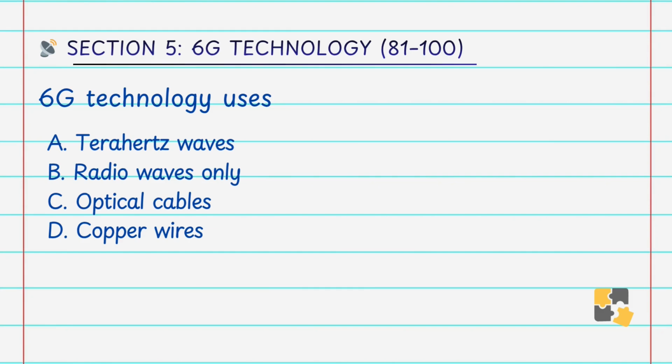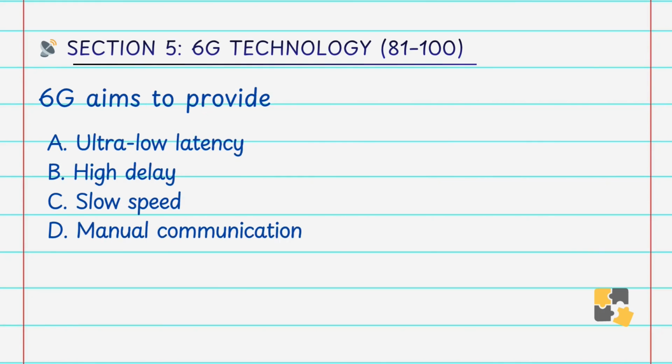6G technology uses A. terahertz waves, B. radio waves only, C. optical cables, D. copper wire. Answer is A. terahertz waves. 6G is expected to use the terahertz frequency band for ultra high speed communication.